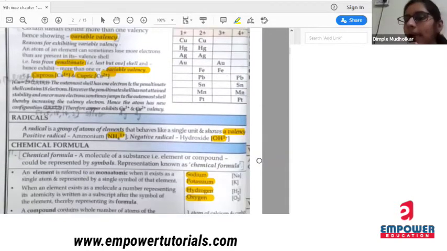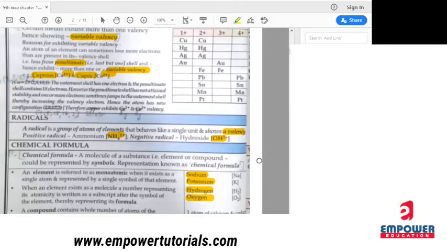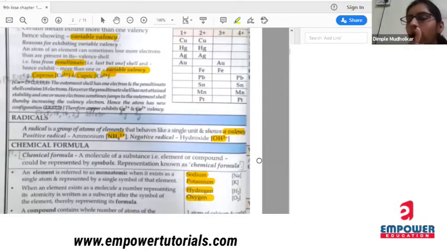Also, some elements can have variable valency, meaning more than one valency. The smaller number, if it is 2 and 3, the smaller number is 2, is represented by OUS, and the bigger number, that is 3, is represented by IC. For example, iron has 2 valencies, +2 and +3. So +2 is ferrous and +3 is ferric.